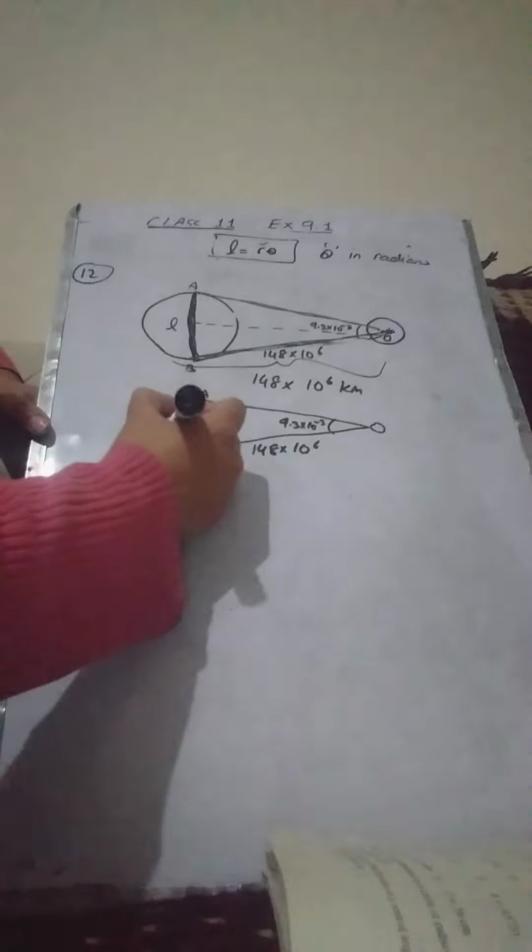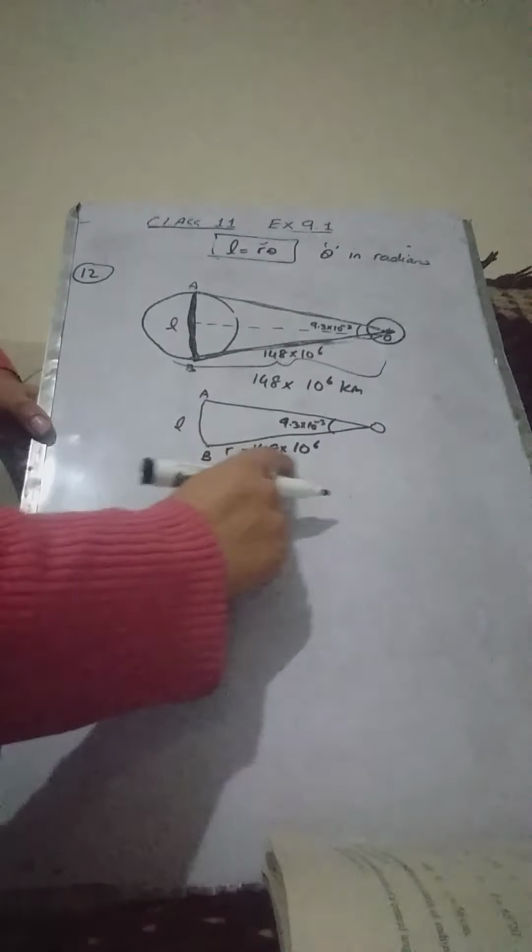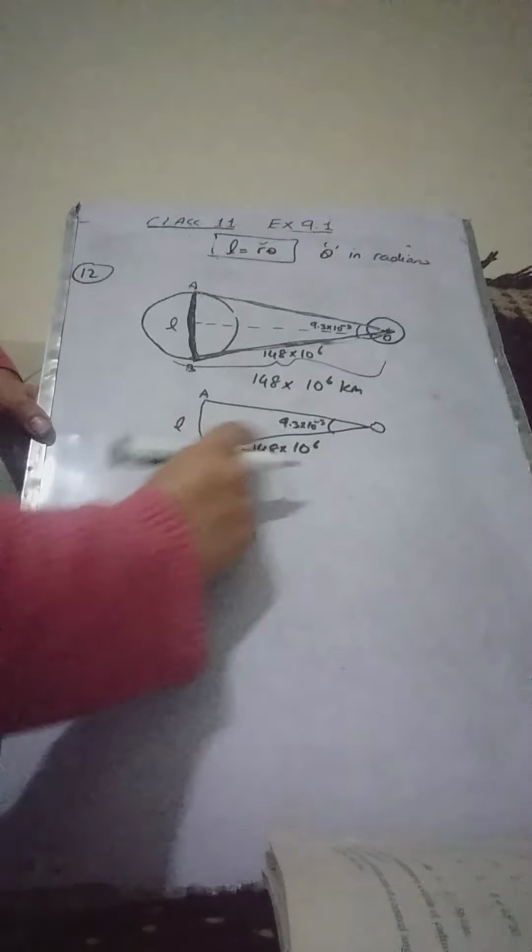Now if you want to find the diameter, you will have to find this arc length. This is considered as the radius of this sector.